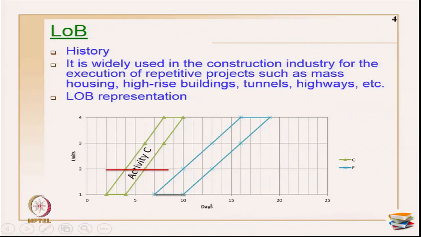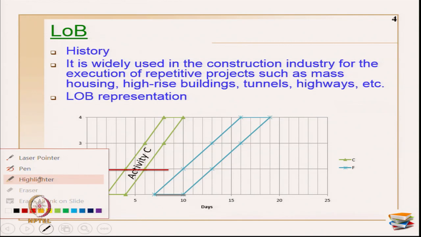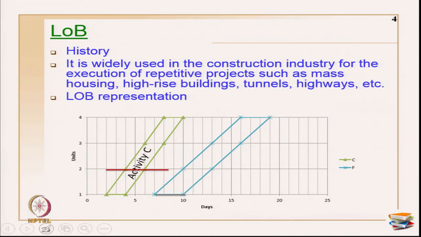If you see here, this is a time scale. I have written this in days, and these are the units. I have just shown two activities here: this is activity C and this is activity F. So, how do I represent this?